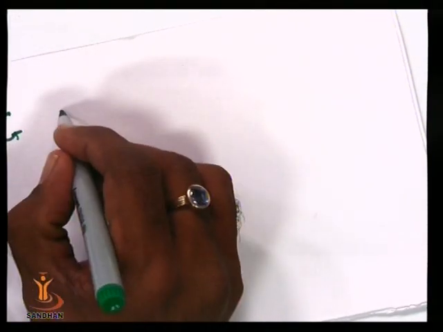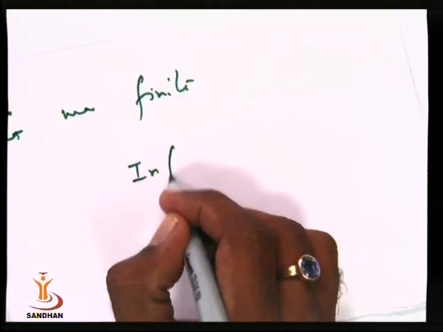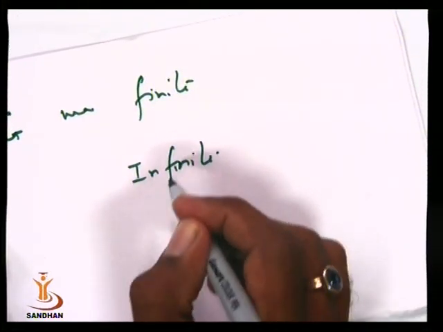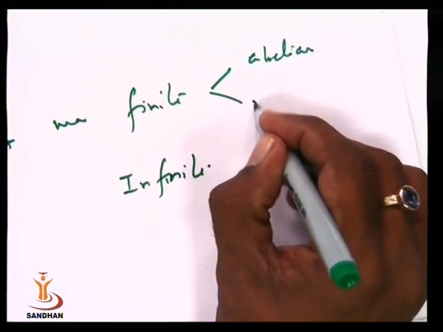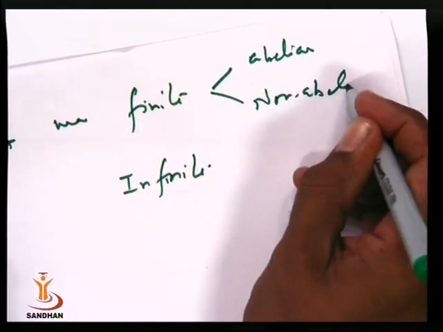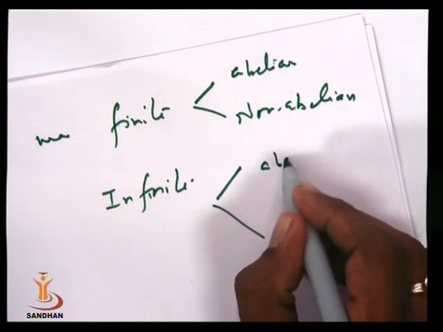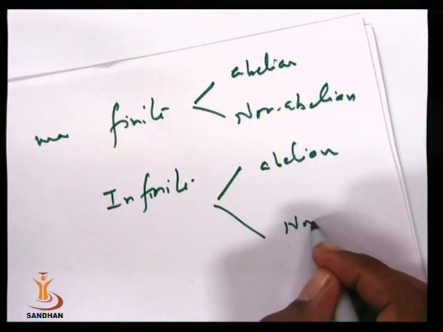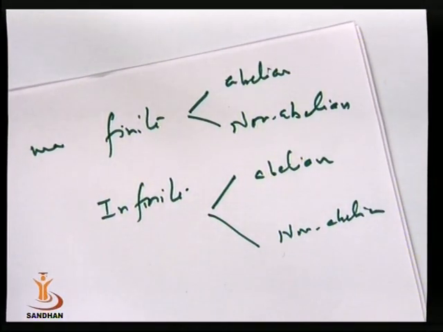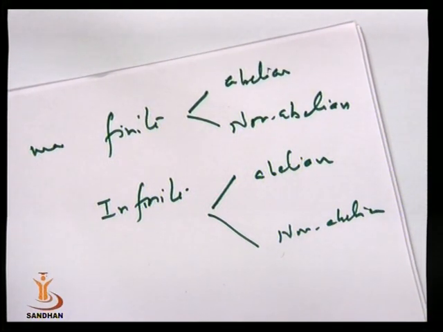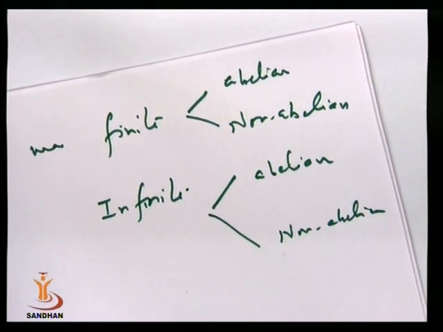A group G may be finite or infinite, and in each case it may be an abelian group or a non-abelian group. So there are four types of groups: finite abelian, finite non-abelian, infinite abelian, and infinite non-abelian groups.